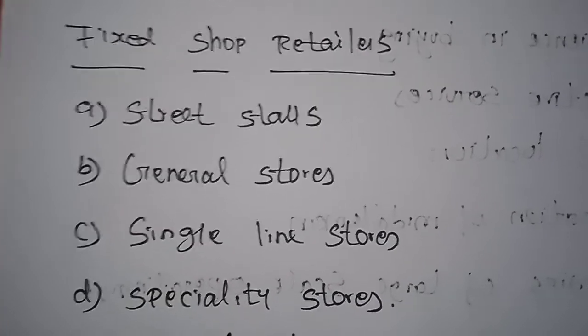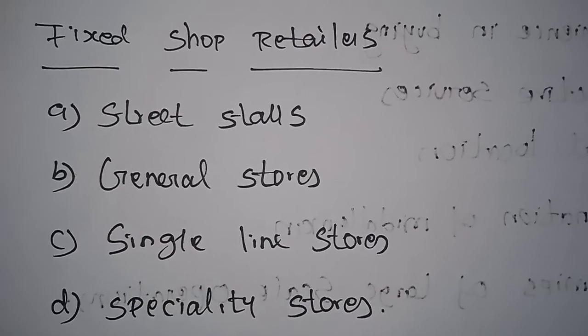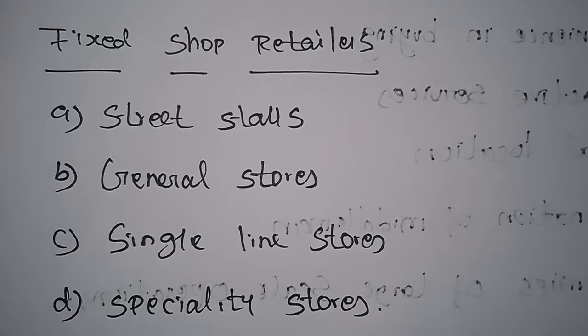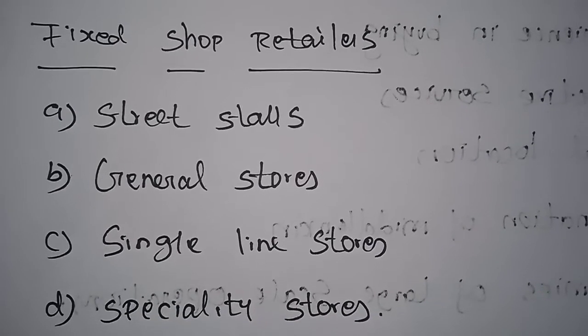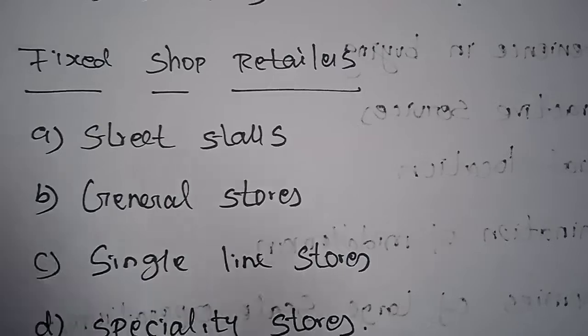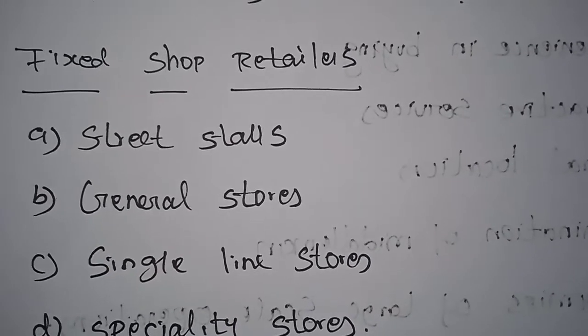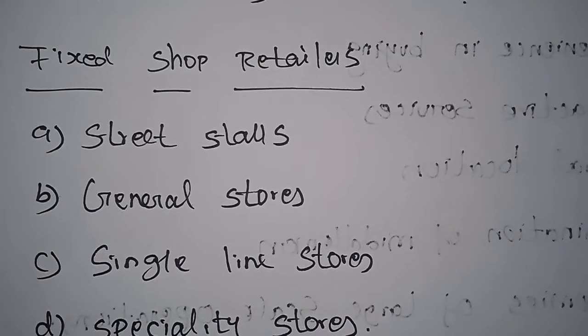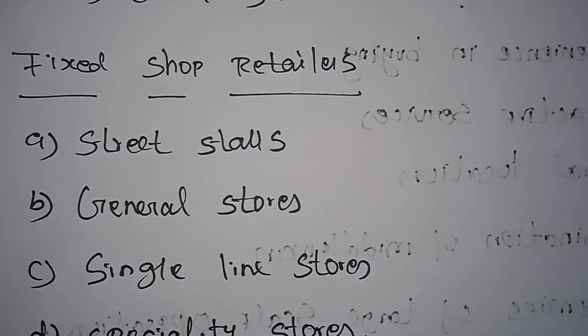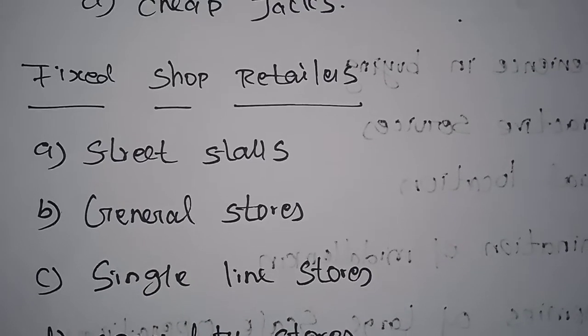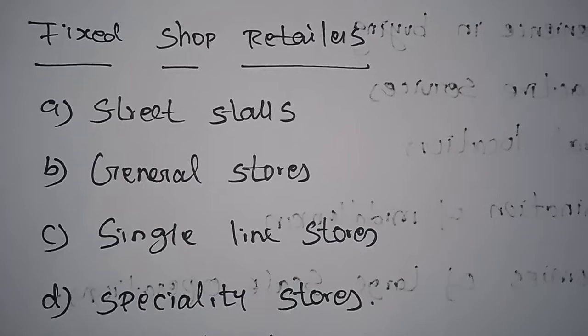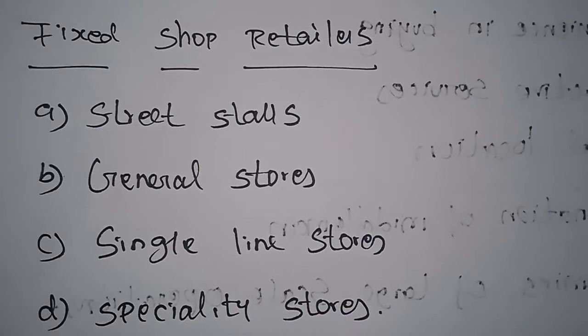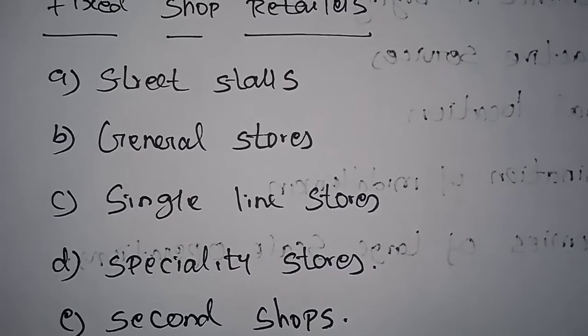In the single line stores, we can purchase the same kind of commodities. For example, Bata shoes, or other shoe or chappal stores. If you go to a textile shop, we can purchase only cloth. So if the sellers are selling any single line of product, that is considered as a single line store.